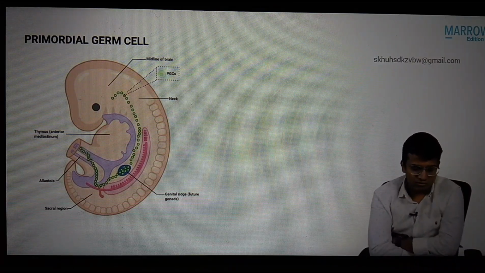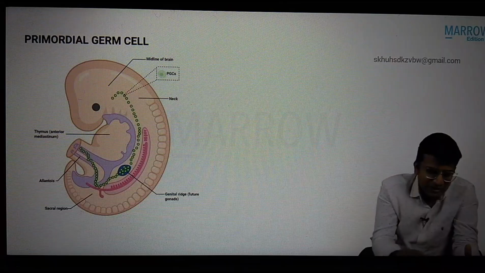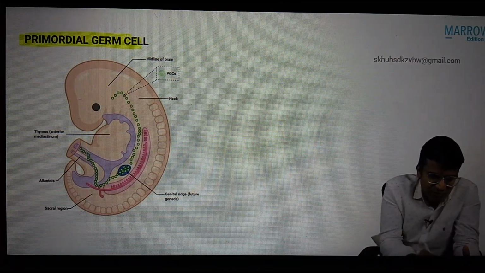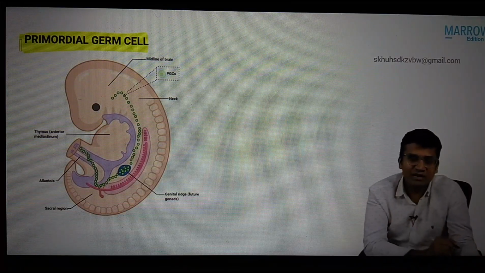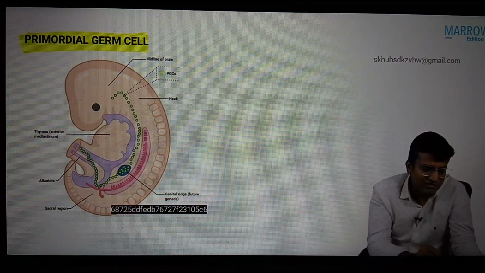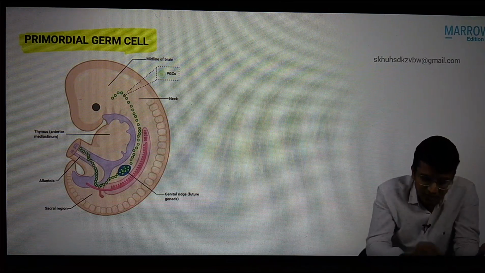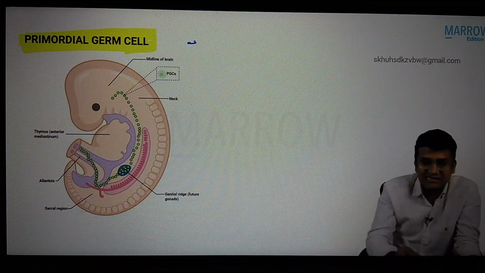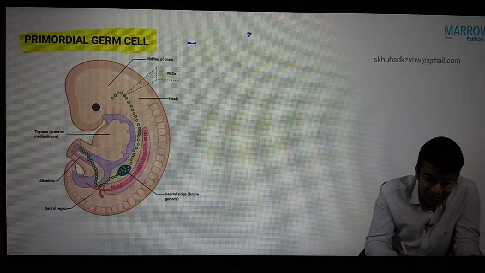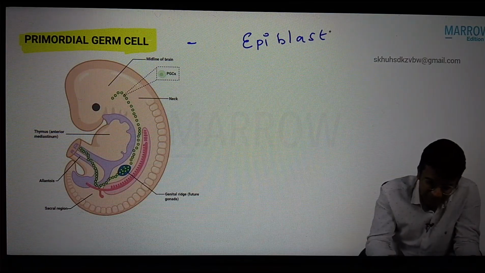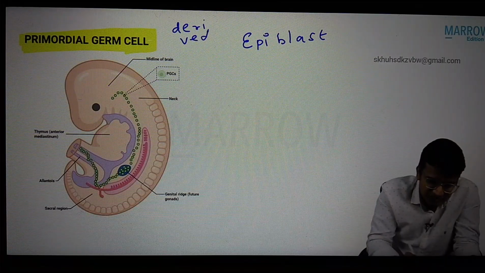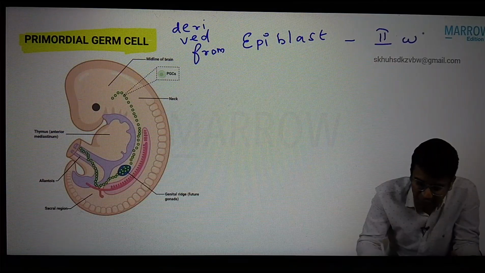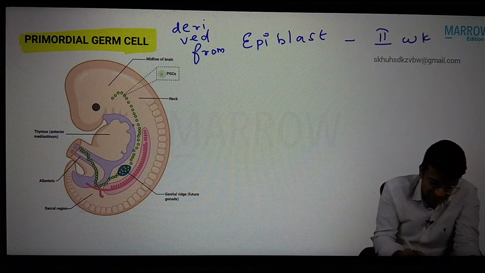Now for the synthesis of gametes, we need one special cell called the primordial germ cell. It is the cell which produces the male gamete and the female gamete. That is why they have given the name primordial germ cell. The primordial germ cell is produced by the epiblast cell. So the primordial germ cell is derived from the epiblast during the second week.